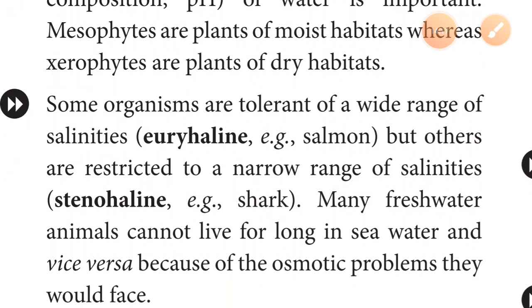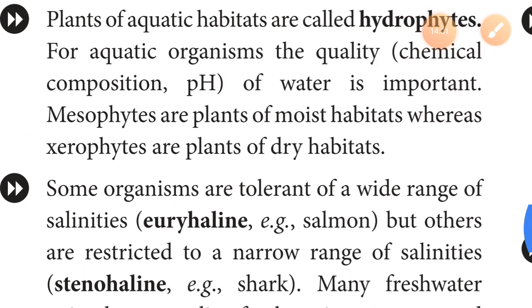As well as, water can also affect the productivity of our environment, and it provides the habitat. On the basis of habitat, plants can be classified, as I told you, into different categories: hydrophytes, mesophytes, and xerophytes. Hydrophytes are basically plants which can survive in aquatic conditions, in the water.